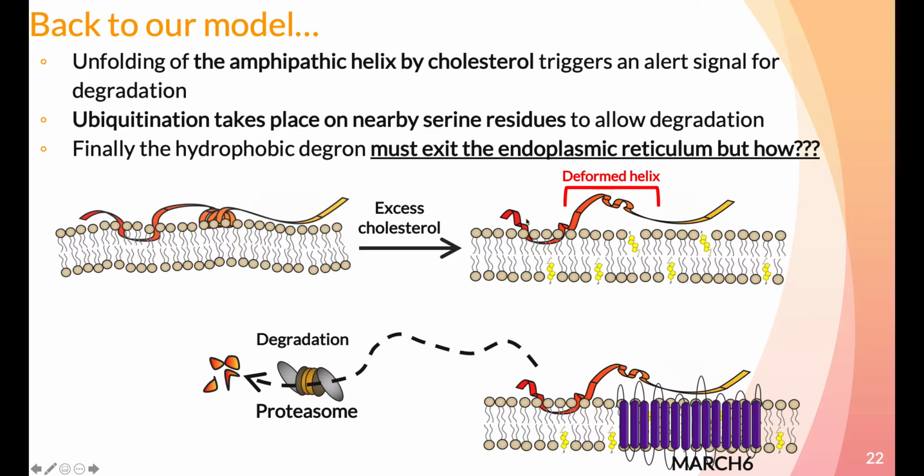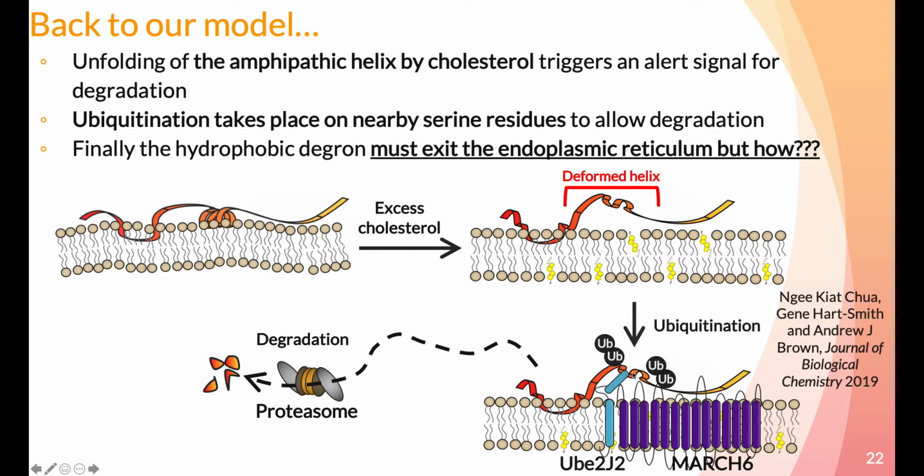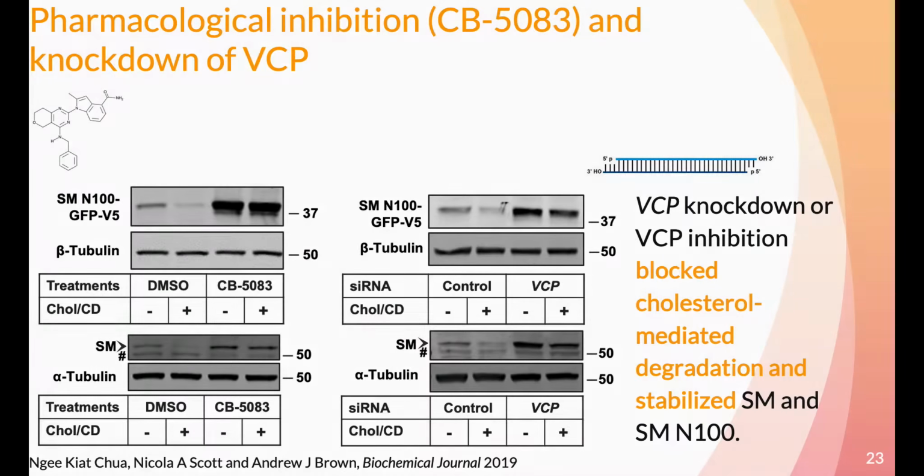Building on our model, we now have an eat me signal that unfolds with cholesterol, allowing serine ubiquitination within the nearby regions, which requires UBE2J2. Finally, this hydrophobic degron must exit the endoplasmic reticulum. Our lead candidate for an extractor was valosin-containing protein, or VCP, which is a quite conserved element for endoplasmic reticulum-associated degradation, or known as ERAD, in these mammals.